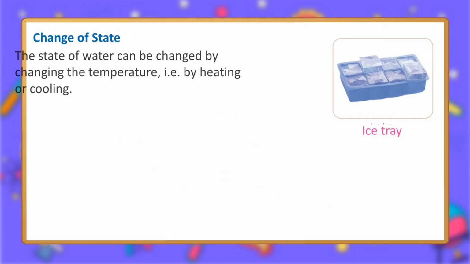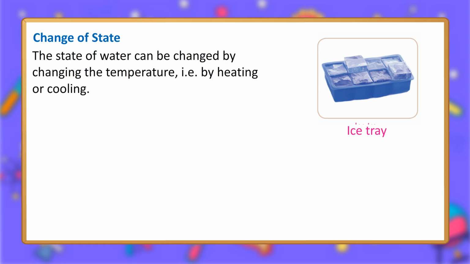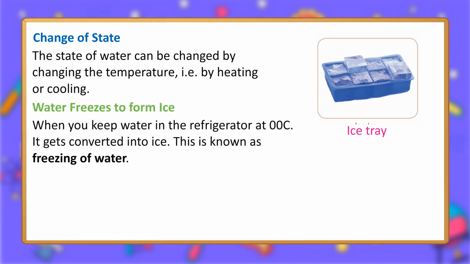Change of state. The state of water can be changed by changing the temperature, i.e. by heating or cooling. Water freezes to form ice. When you keep water in the refrigerator at 0 degrees Celsius, it gets converted into ice. This is known as freezing of water. Ice melts to form liquid water.